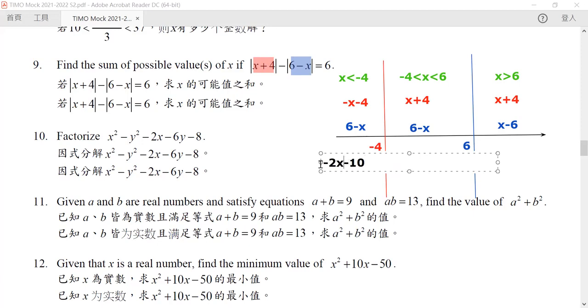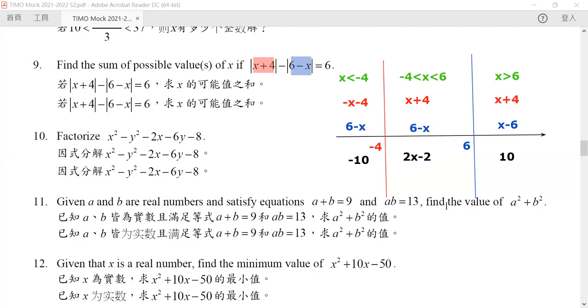It should be -10, exactly -10, because the -x and the negative x cancel each other out. So for the middle part, this is x plus 4 and 6 minus x, then x plus 4 minus 6 plus x, so this will be 2x minus 2. The middle part will be 2x minus 2, and for the third part, x plus 4 minus x plus 6, this will be equal to 10.